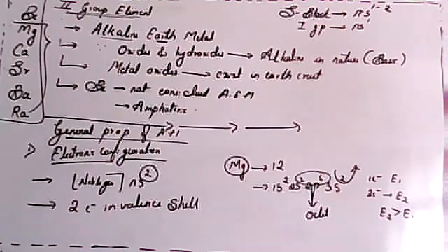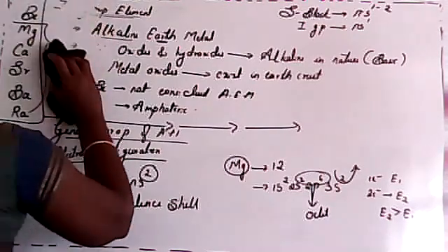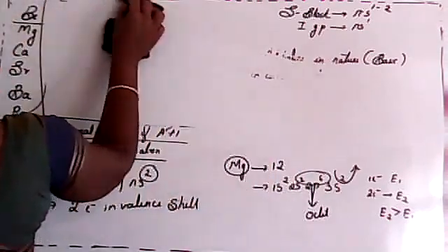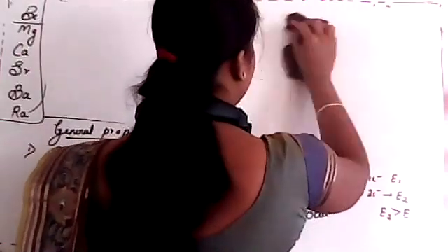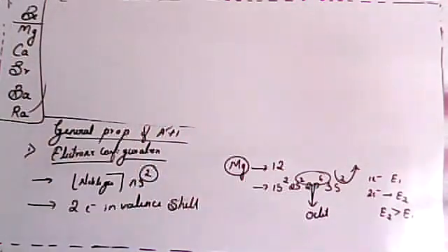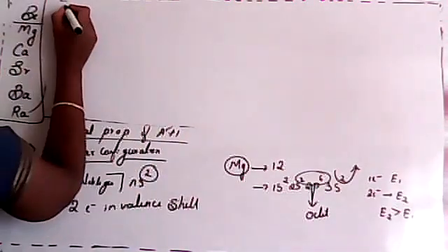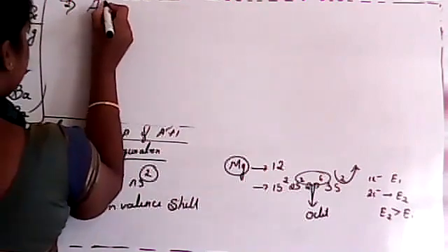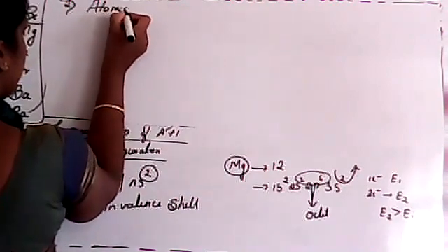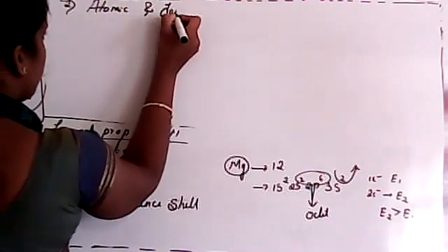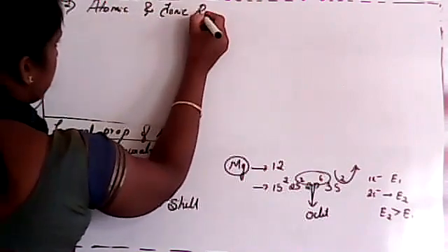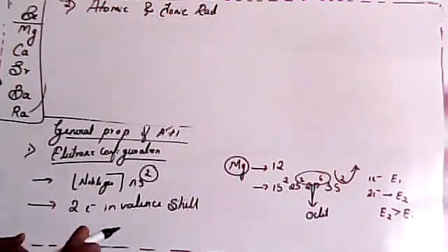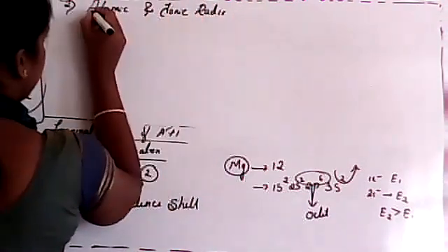So these are the basic things, and this is the first general property. Now we'll study the second general property, which is atomic radii and ionic radii.